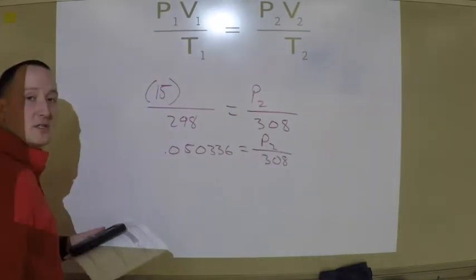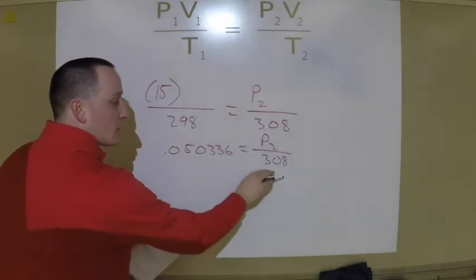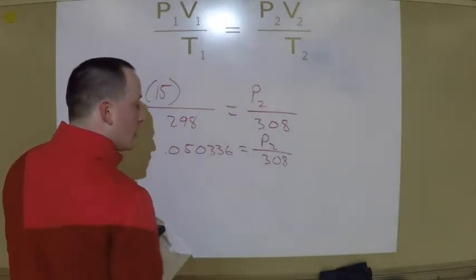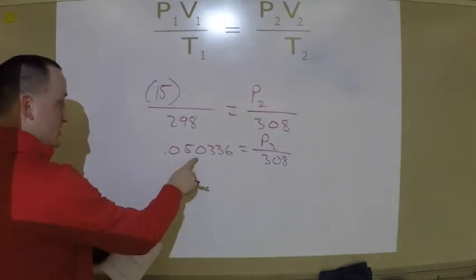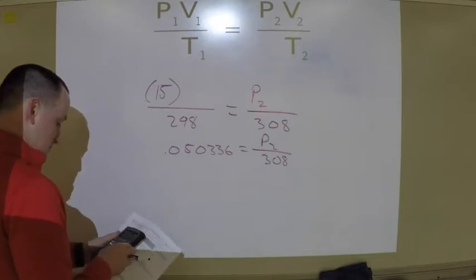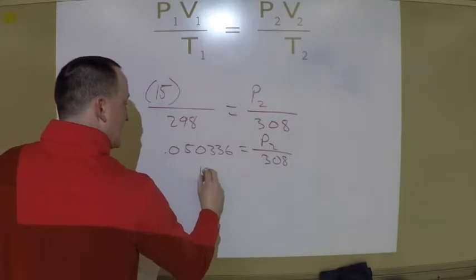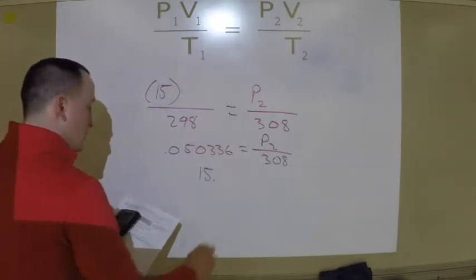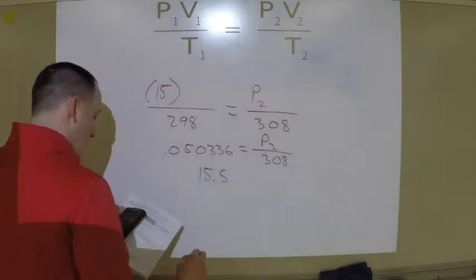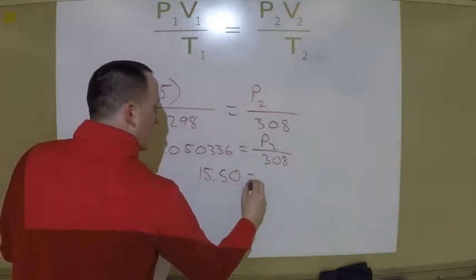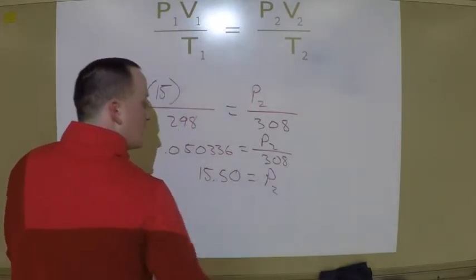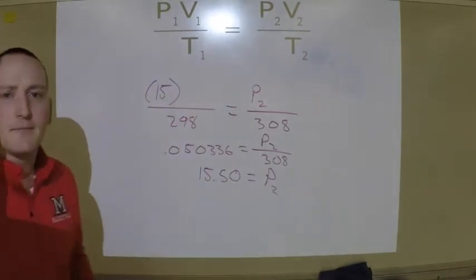So now what I'm going to do is I'm going to multiply both sides by 308. That'll get rid of my 308. So I'm going to take this times 308, and I get 15.50 is equal to P2. Now, what unit is that?